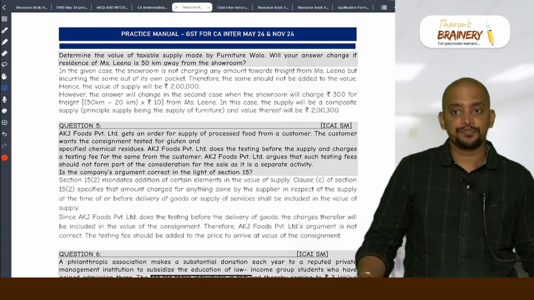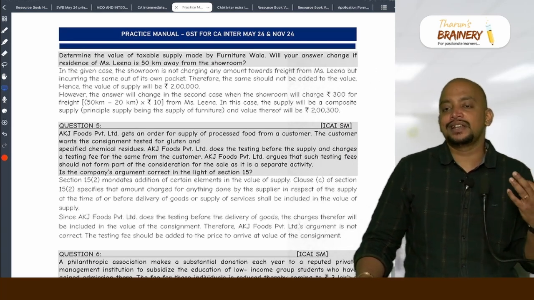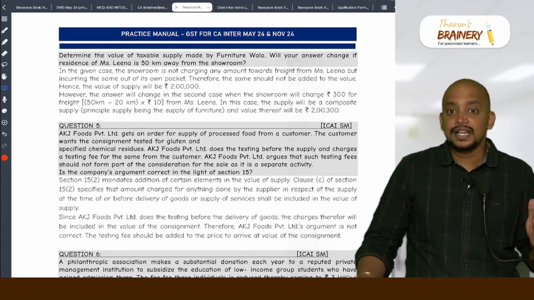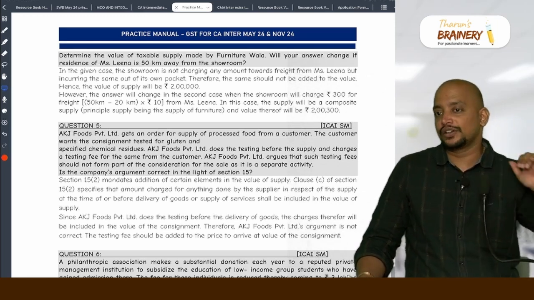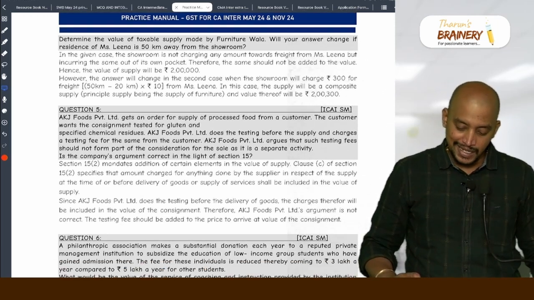Are you getting this? Just because you are incurring an expenditure, don't add it. How much of that expenditure is charged to the recipient? That should be included in the value. Okay. Then next.